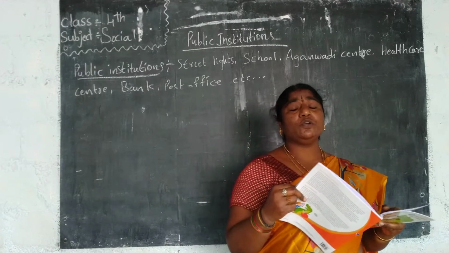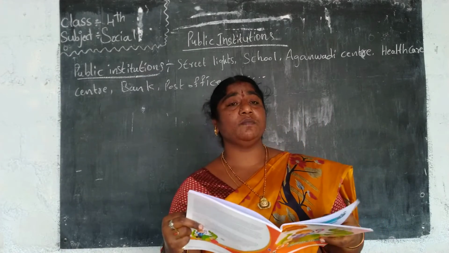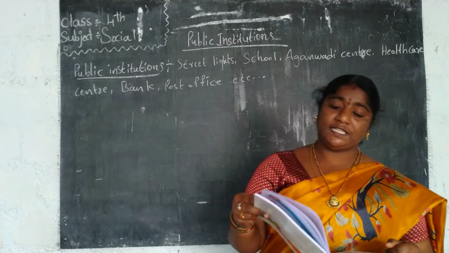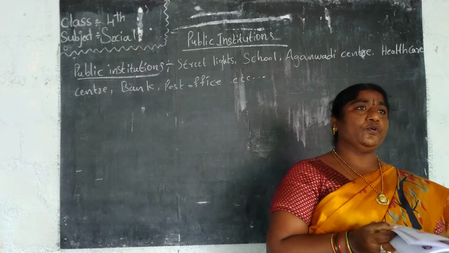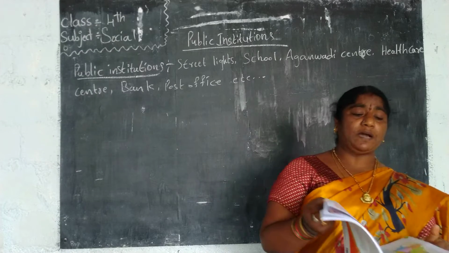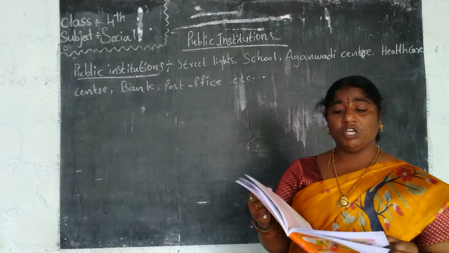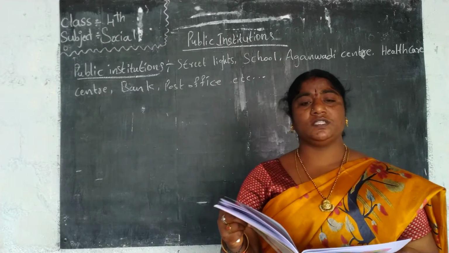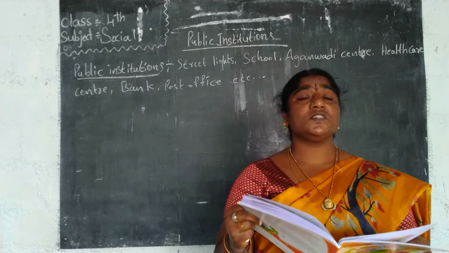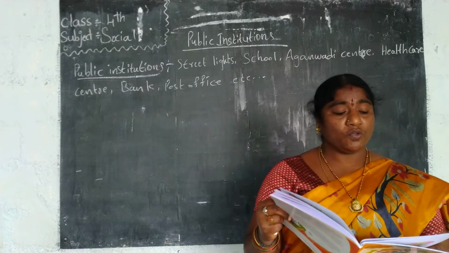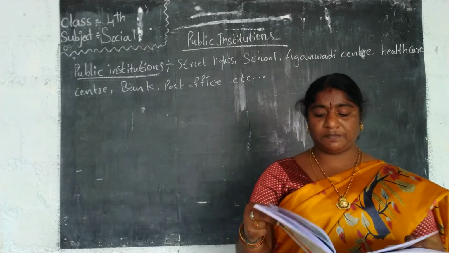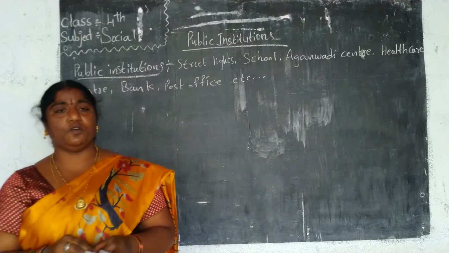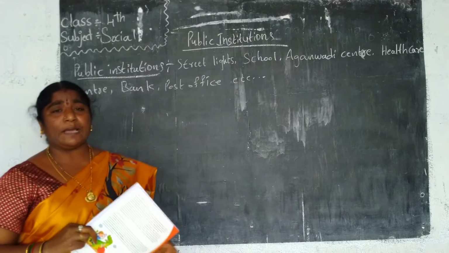And we have to know our mandal level map, our village map and district level maps. And we have to know the state wise map also. In our state, how many districts are there? Do you know that? 33 districts. In Andhra Pradesh, how many districts have? 13 districts have. We have to know about the district maps. Up to here, in the last lesson, we learned about the maps and directions.